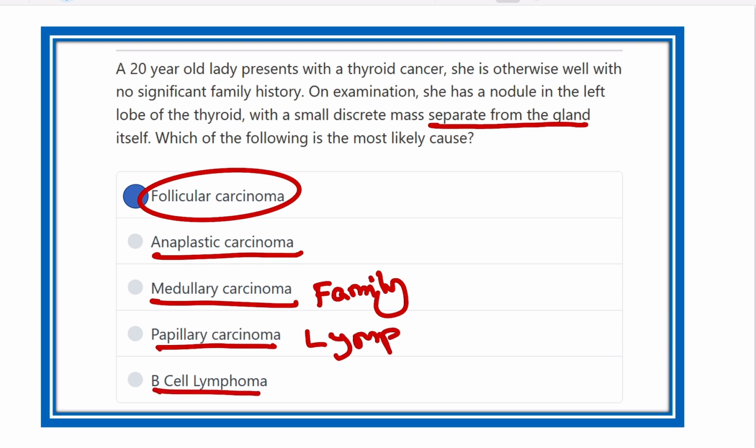And in B-cell lymphoma, lymphocytes are present. So the final answer is follicular carcinoma.